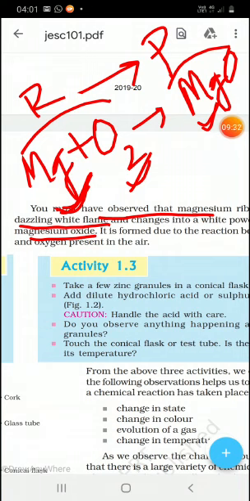Okay, so all of you have to try to learn these things, the activity also, the equation also, the definition of chemical reaction and the examples of chemical reactions. Okay, we will continue this topic in the next lecture.